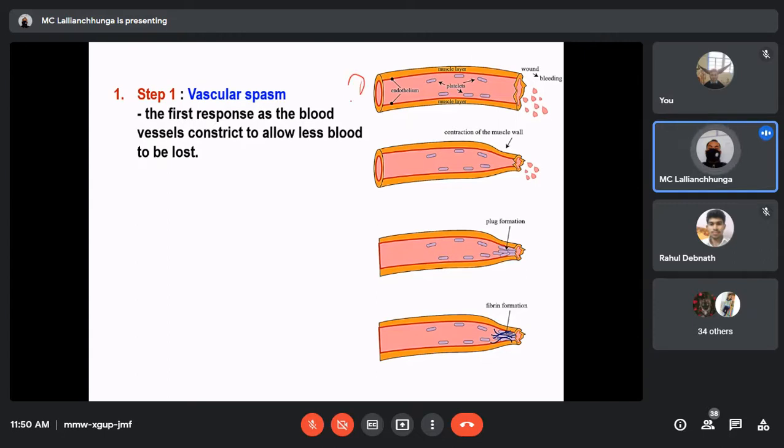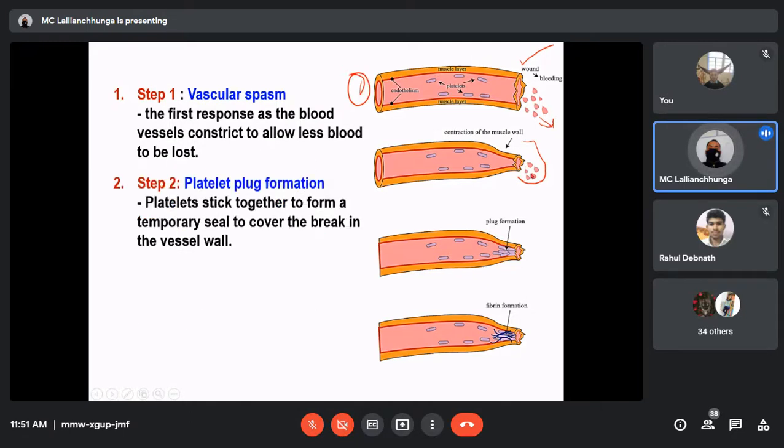Let's say this is diagram number 1. There is bleeding here. A cut blood vessel is there, so bleeding is taking place. So the first response to this condition is to constrict the blood vessel, which is known as the vascular spasm. So here, constriction of the blood vessel takes place. What is the significance of this vascular spasm? It is to prevent blood loss. It may not completely stop the bleeding, but because of this contraction of the muscle here, lesser blood will be lost.